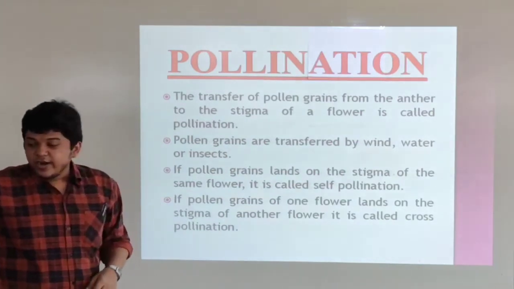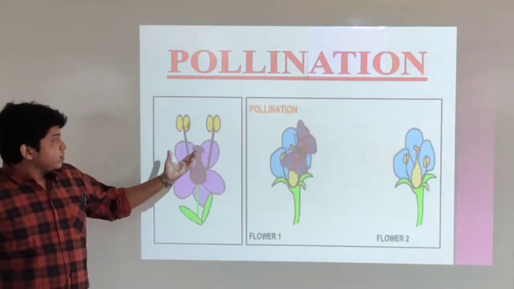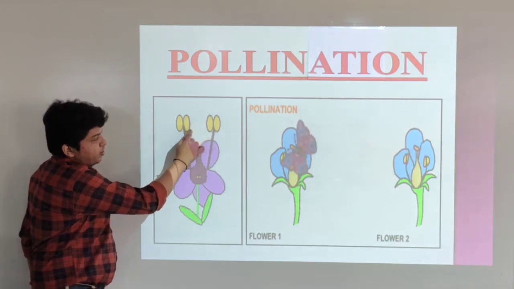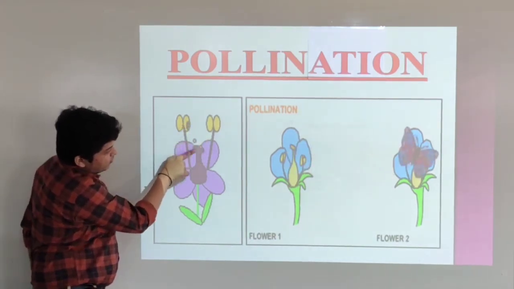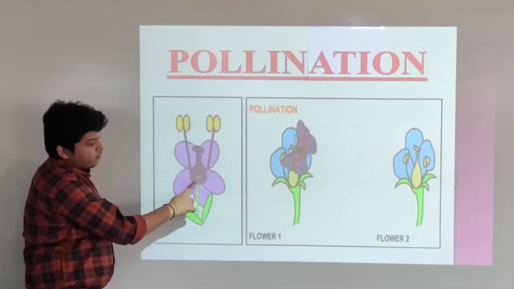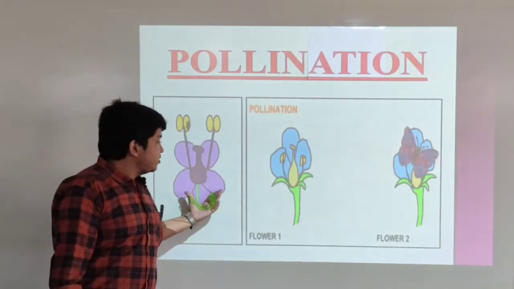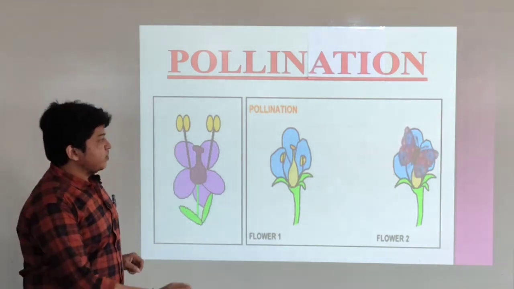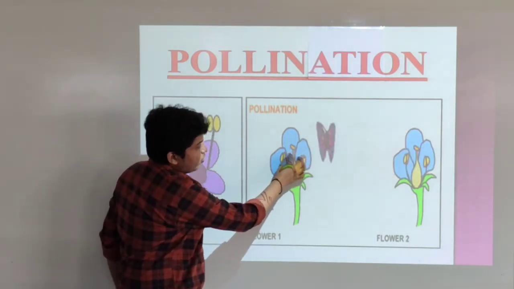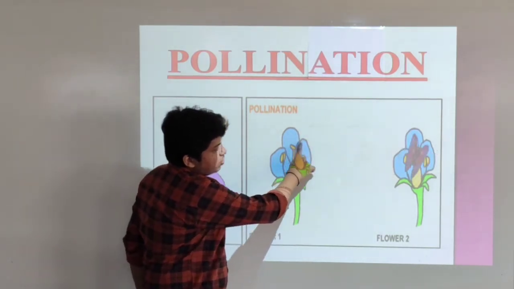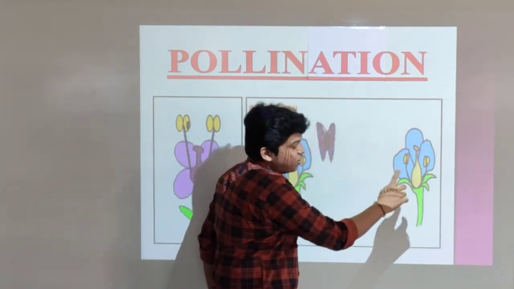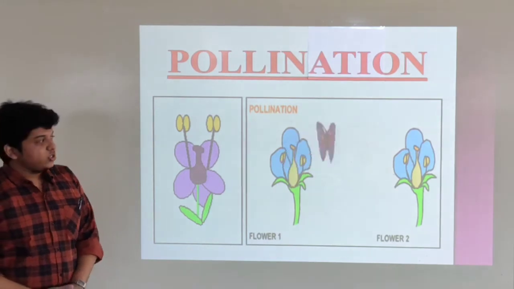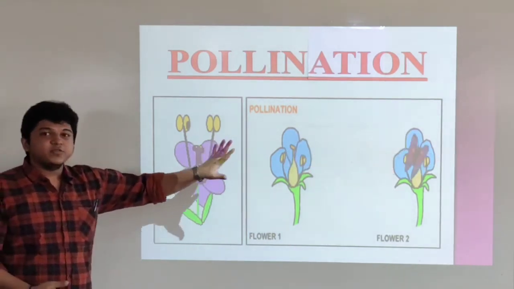So we will look at one view from here. See, the anther is opening. Here the pollen grain will drop onto the stigma of the same flower. So this is the example of self-pollination. And when the pollen grain from the anther of one flower goes to the stigma of another flower, it is called cross-pollination. You can see by this diagram, it is very much clear.